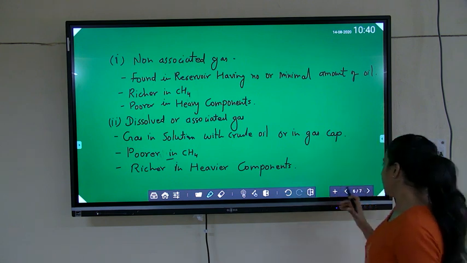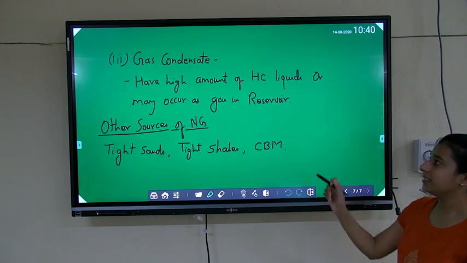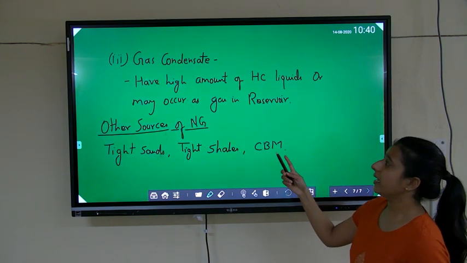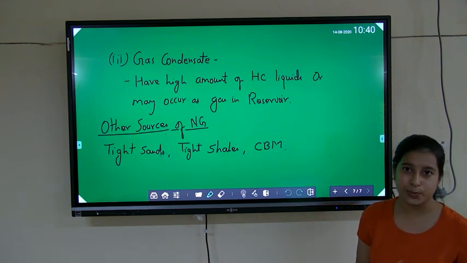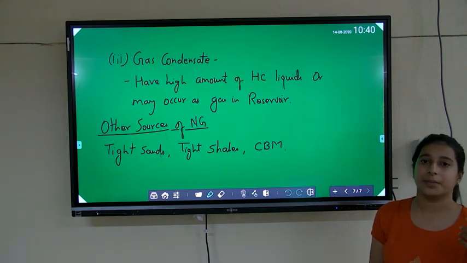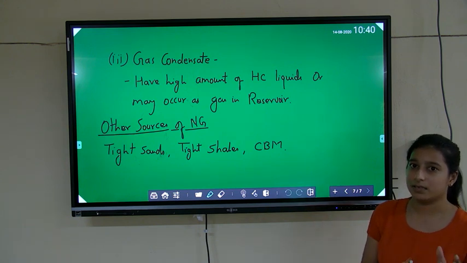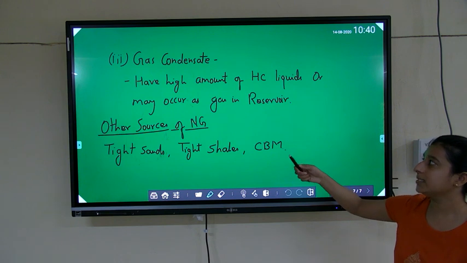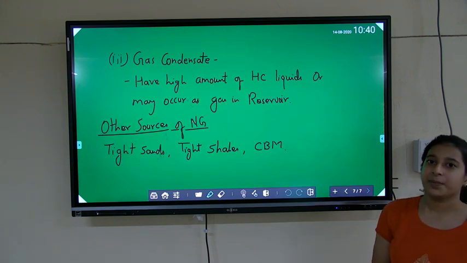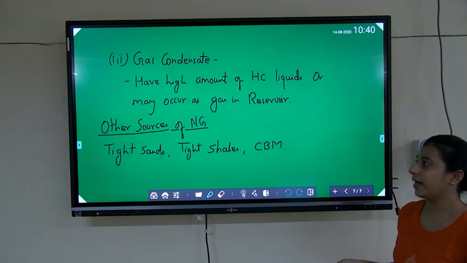Next is gas condensate. Gas condensate generally has a high amount of hydrocarbon liquid, or natural gas may be found in contact with liquid in these kinds of gas condensate reservoirs, or it may be present as gas in the reservoir.